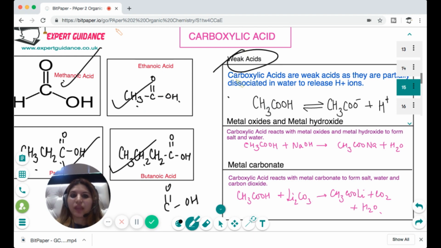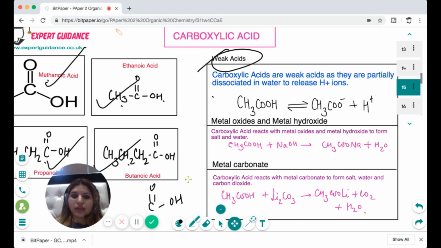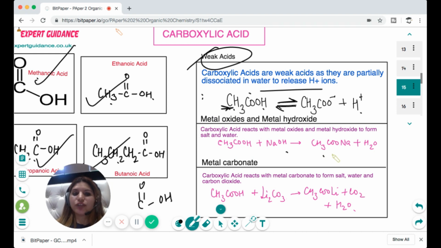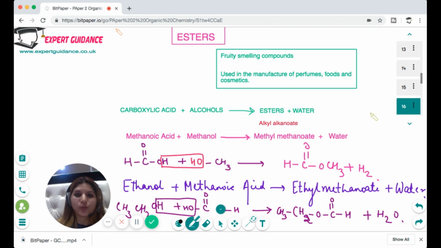Now, carboxylic acids are considered weak acids, and they'll ask you in the exam why it is a weak acid. So you have to give this definition: weak acids are those which are partially dissociated in water to release H+ ions. And then you have to give this equation: CH3COOH breaks into CH3COO- plus H+. Since it's an acid, it reacts with metal oxides and hydroxides to form salt and water, and it reacts with carbonates to form salt, carbon dioxide and water. Okay, so I hope you remember these reactions and why carboxylic acid is a weak acid.